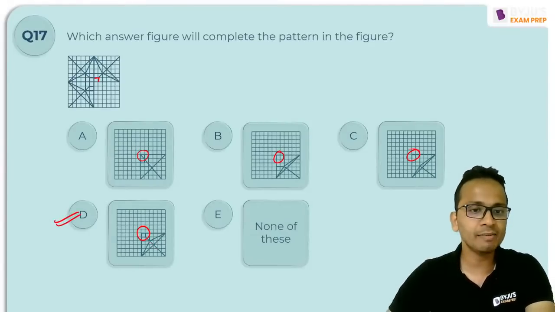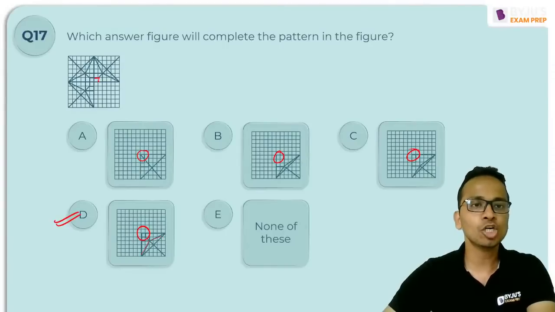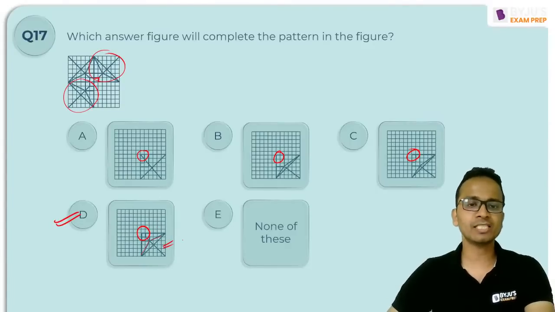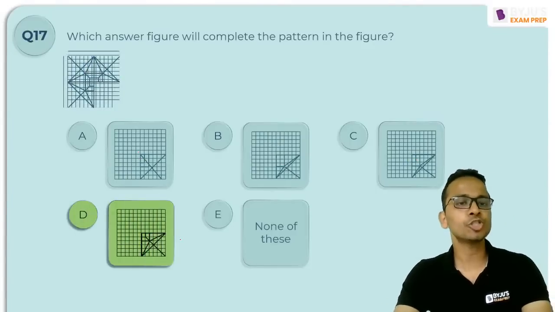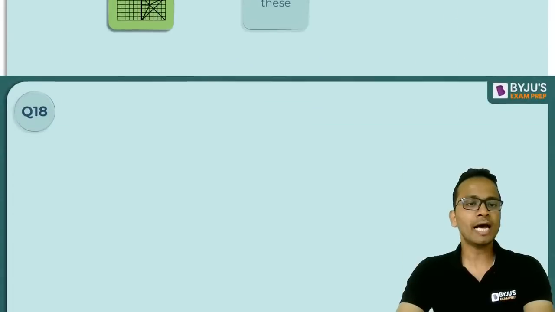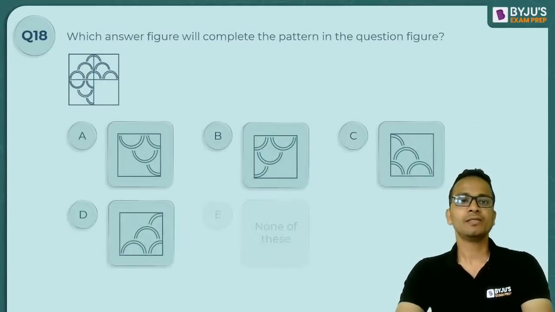But let us check the other elements. Yes, I need this part. So it should be a water image or mirror image of this figure. Simple as that. And yes, it is matching with both the criteria. So the correct answer should be option D, and yes, it is the correct answer. Okay. All right. Let's move on and look at question number 18.